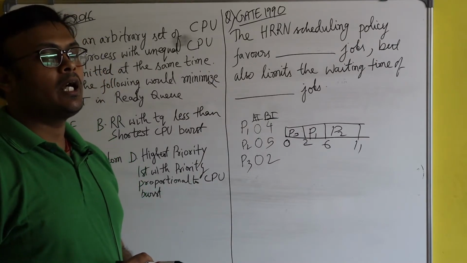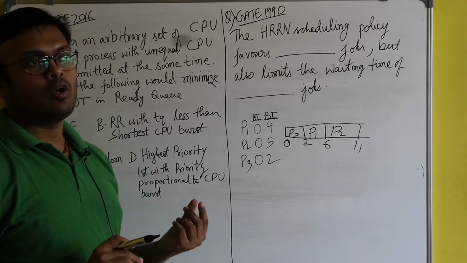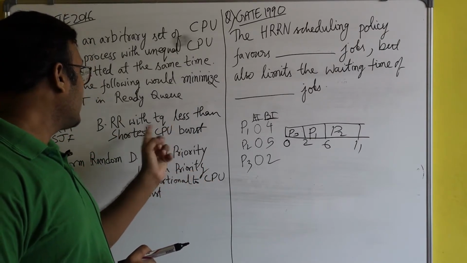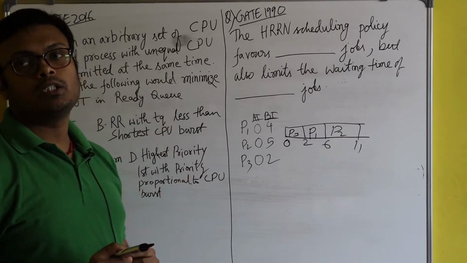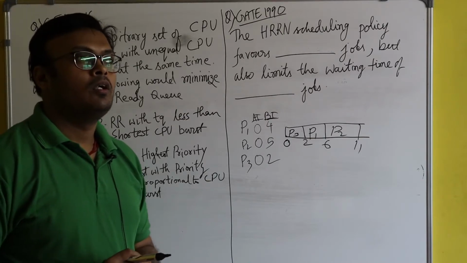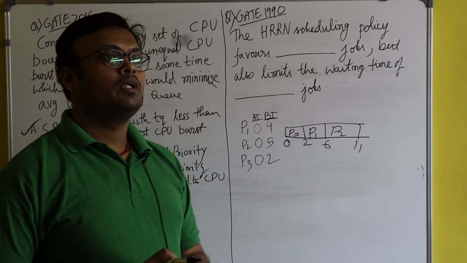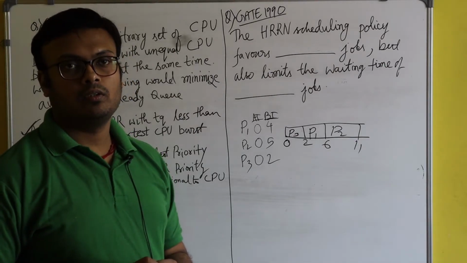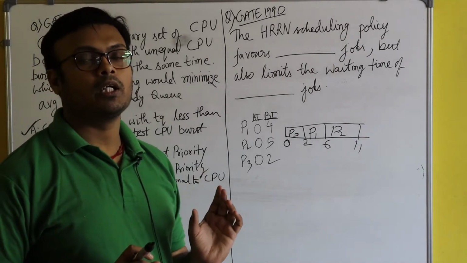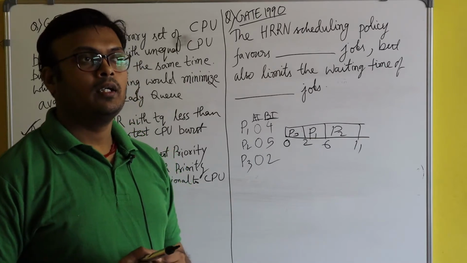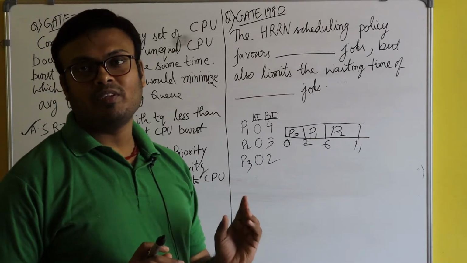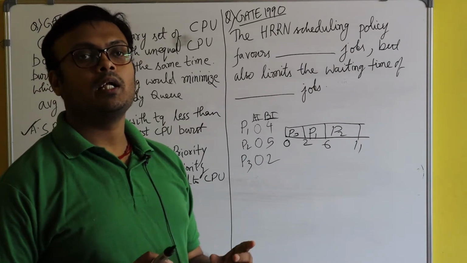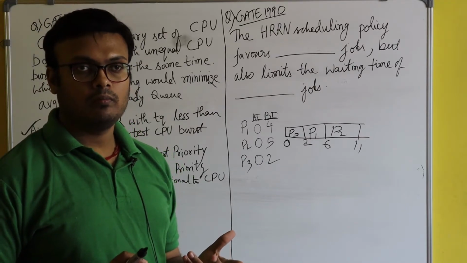You see the time quantum is lesser than the shortest CPU burst. I told you that the time quantum should have a certain length. Why? Because if the time quantum is very small, then there will be a lot of context switches.